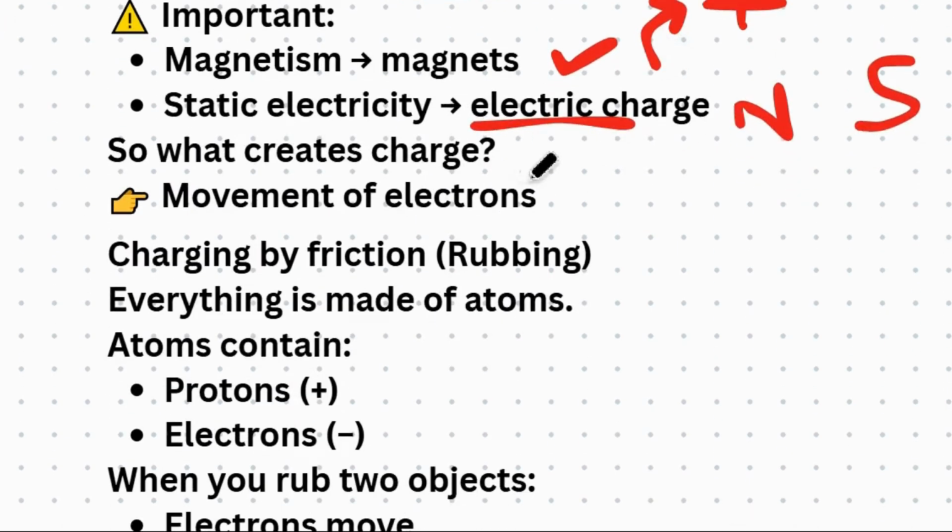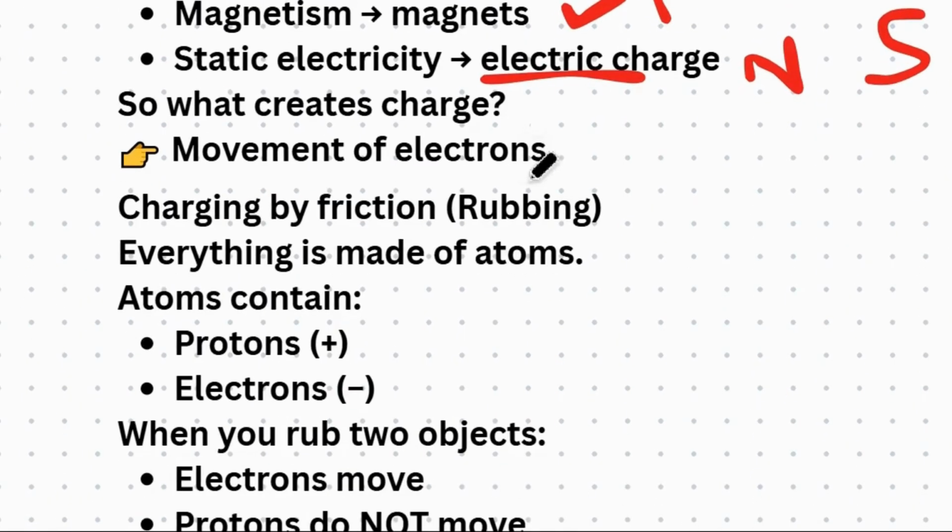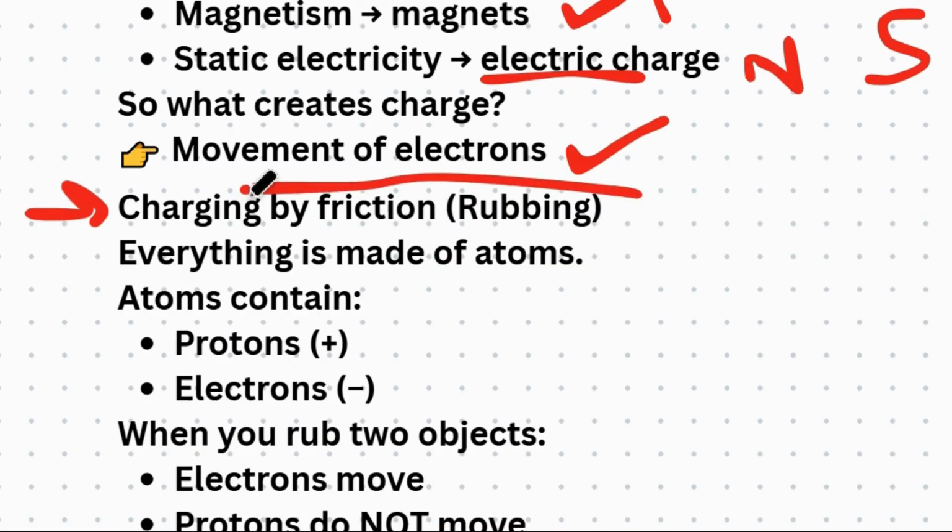Let's move toward what creates charge. Again, I'm repeating the concept so that you don't forget and you can correlate all of them together. So what creates charge? Movement of electrons creates a charge. When the electrons are moving, it means charge is created. And charging by friction: when this movement is happening, how is this happening? So charging by friction is the next topic.